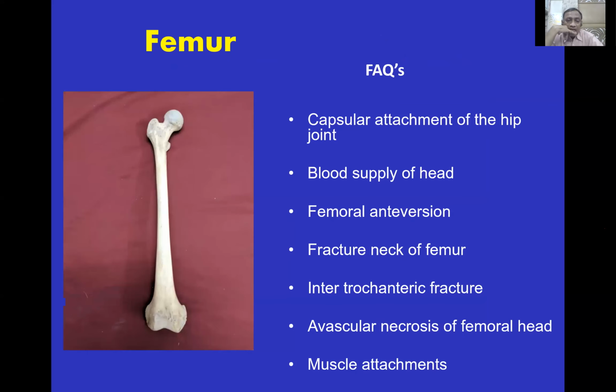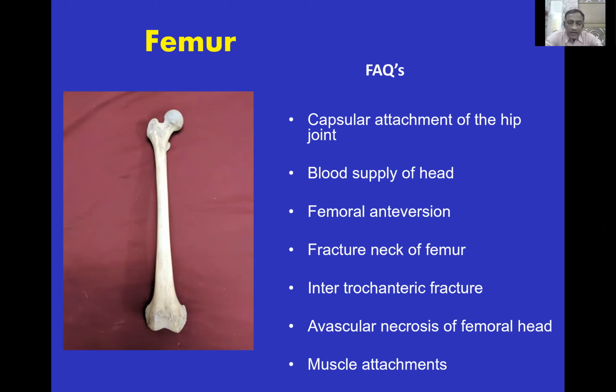In femur, there's a head, greater trochanter, lesser trochanter, neck, shaft, medial condyle, lateral condyle. And what are the frequently asked questions? Capsular attachment of the hip joint capsule to the trochanter. So anteriorly it is attached along the intertrochanteric line. Posteriorly it is attached about 1 inch proximal. So that's why the basal fractures anteriorly they are intracapsular, posteriorly they are extracapsular.